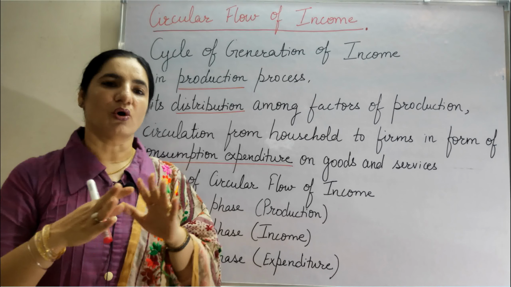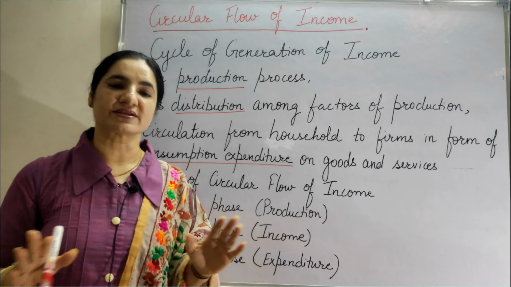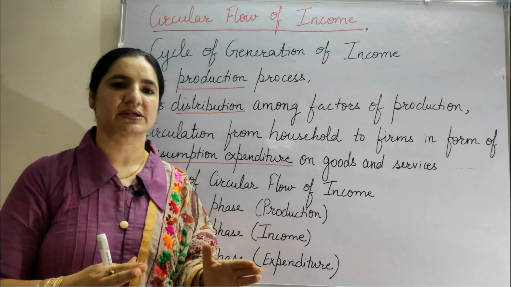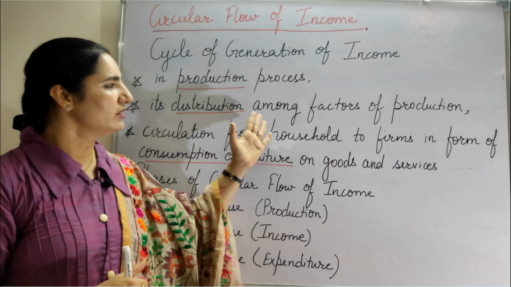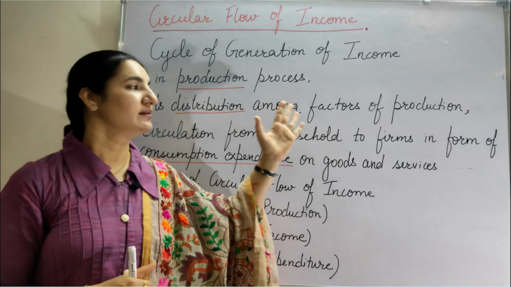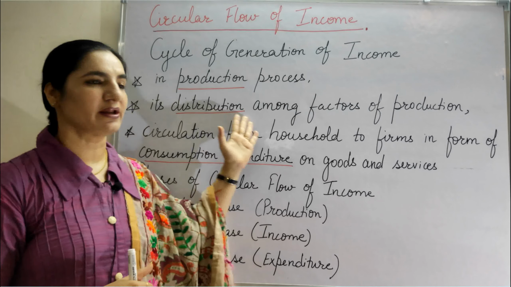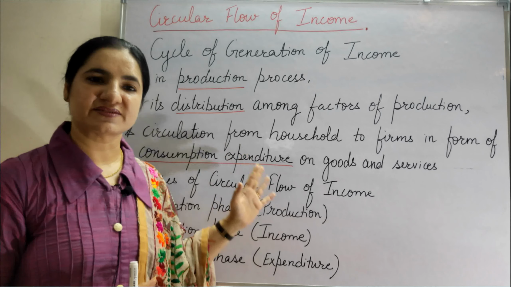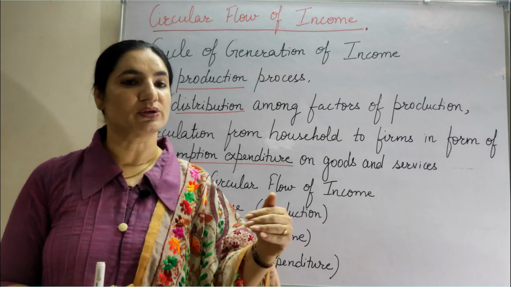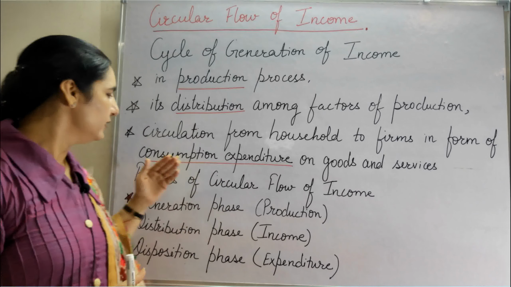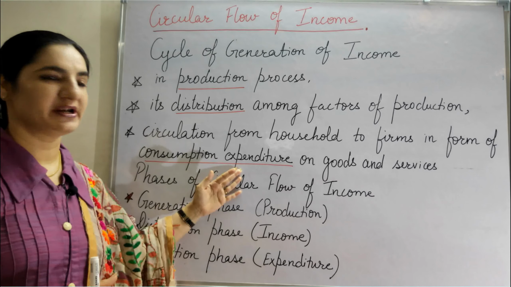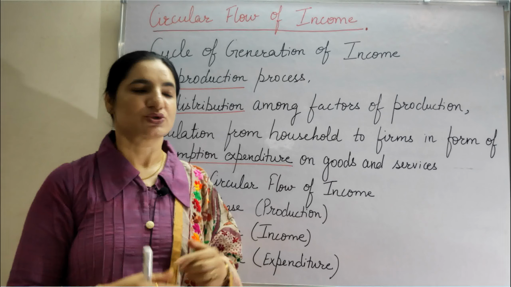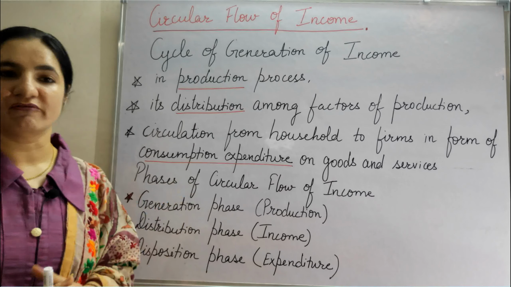factors of production. Now all the factors, all the resources in the country can be divided under these three heads. This we have studied in class 11. So when we have factors of production, the income which is distributed amongst them is utilized by these factors, that is now they are becoming the household sector, as consumption expenditure on goods and services which they have only produced. So this is called circular flow of income.